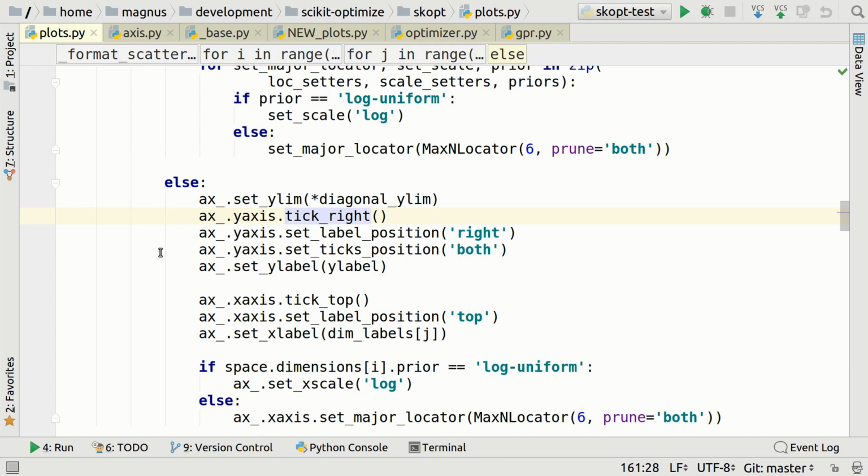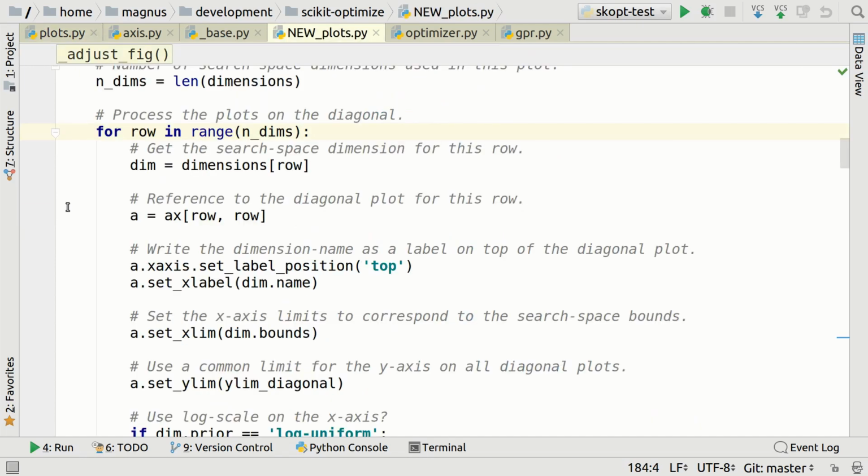I probably spent a week rewriting this file. It was broken if you gave it a certain type of input. If it had been written properly and documented and commented properly, I could probably have fixed it within a day, perhaps, but instead I had to spend a whole week doing it. And that was because it was just hard to understand what the code was even doing, compared to code that looks like this. So yeah, first we process the plots on the diagonal, blah blah blah, and instead